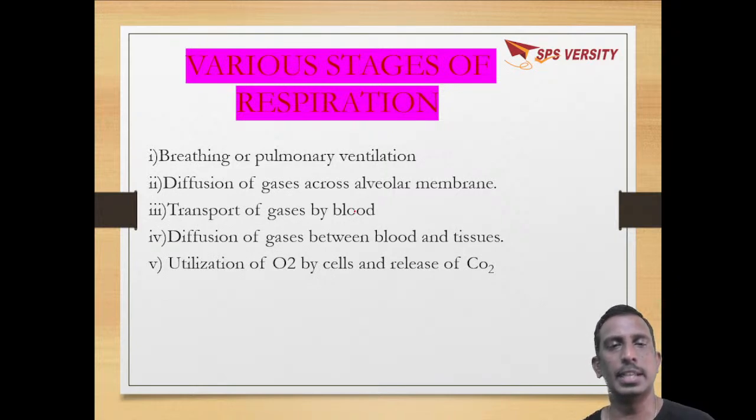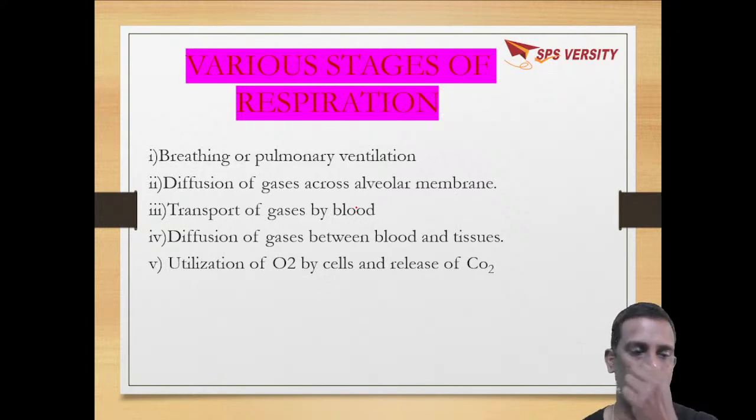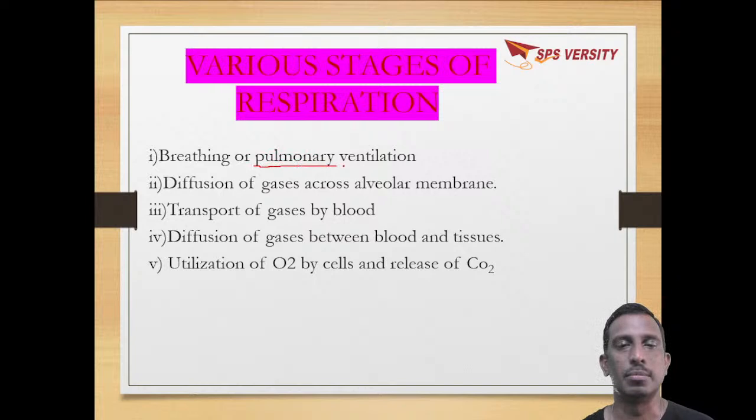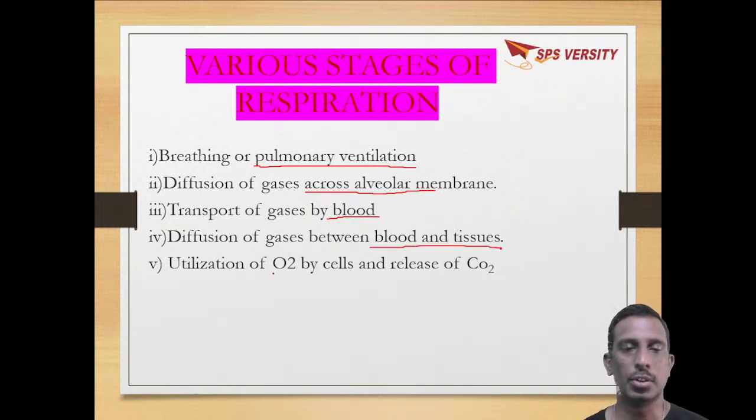So when you come to the stages of respiration, there are different stages like pulmonary ventilation, diffusion of gases across the alveolar membrane, transport of gases by blood, diffusion of gases between blood and tissues, utilization of O2 by cells and release of CO2 into the blood. So these are the different stages of the respiration process.